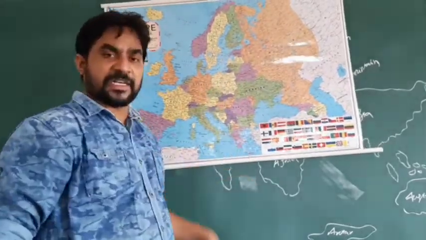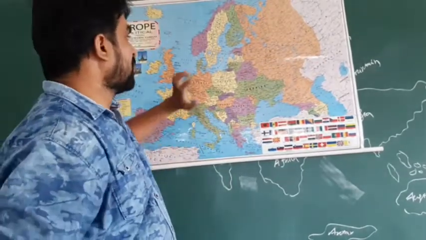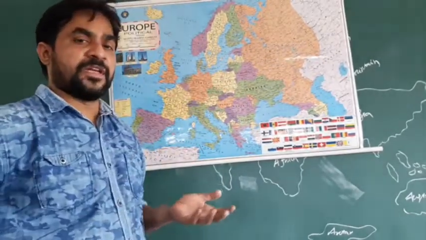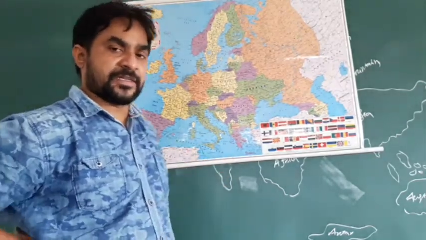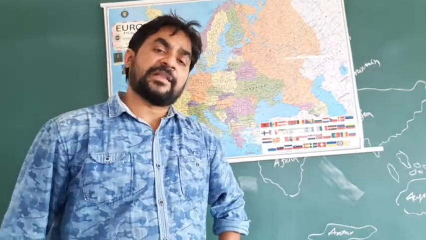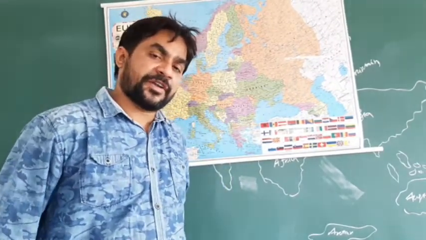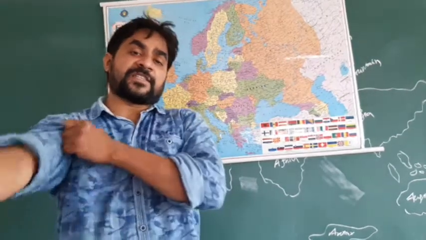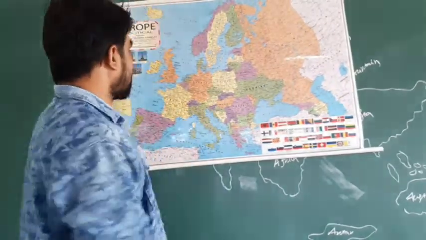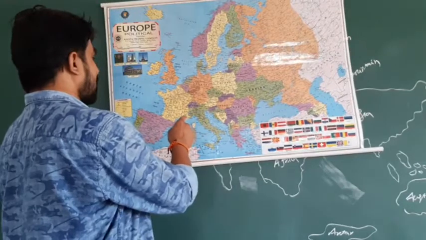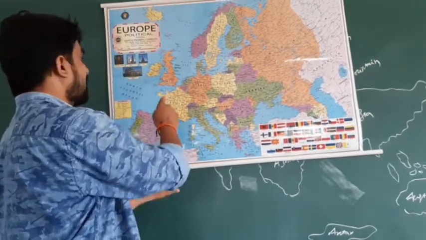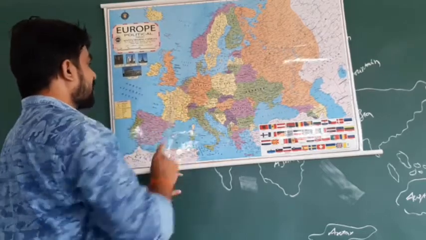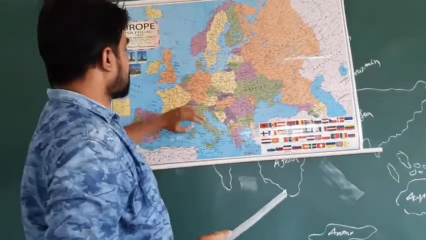To understand this, once upon a time a lot of people developed and came from Europe to other countries. You know that the British Empire, which ruled our country, was also from the Europe continent. France and Germany, all these countries. Here, this country is called Germany, and this country is called UK or England. This is a country that, many years ago, ruled almost every country.